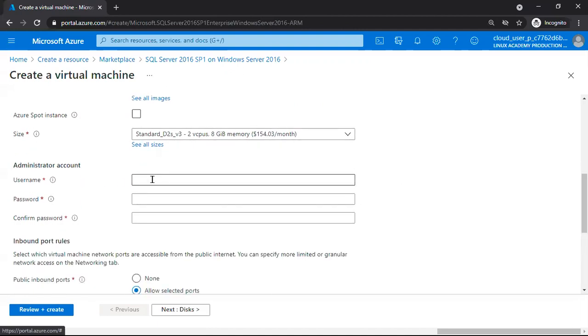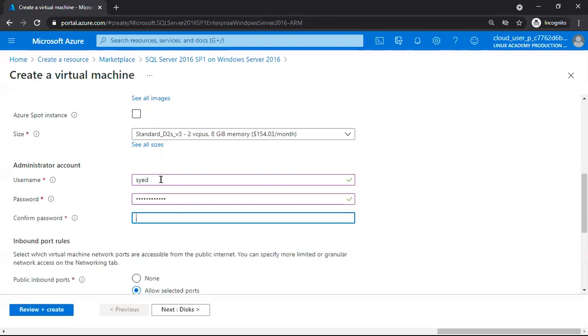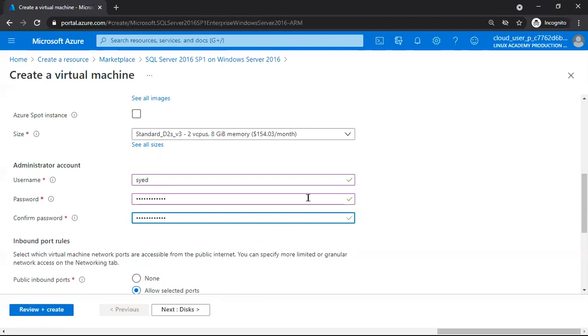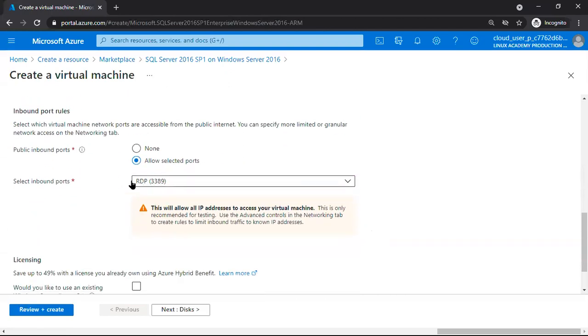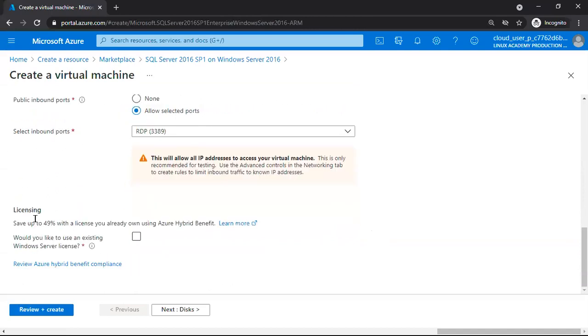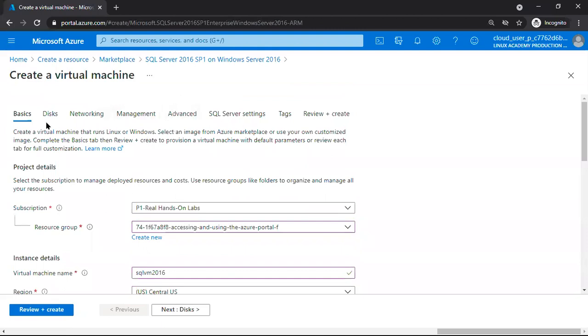Then here, provide a username. This is the machine username and password, the system username and password, through which we can take remote desktop. Then RDP is open here. We have already seen that if you have an existing license, the cost is reduced by 49% here. All the options are there, later we'll see.